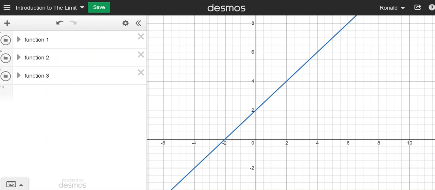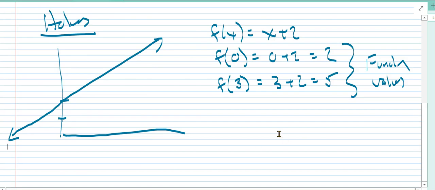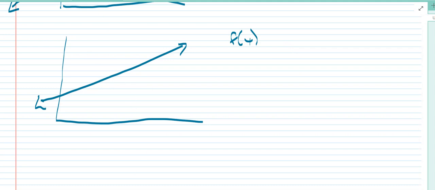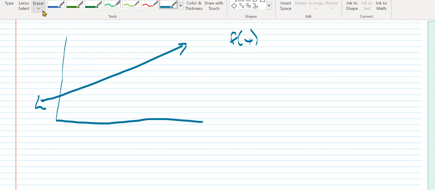However, we have some functions that are not defined everywhere. And so if we have a function that is not defined everywhere, maybe we have a function that looks very similar to that last one, but this function is undefined at some point. And I have to draw my little hole.